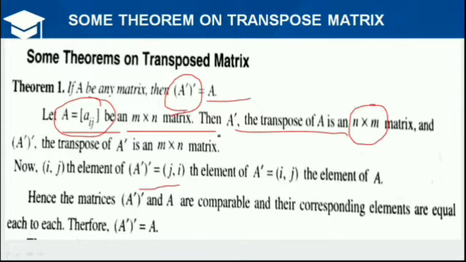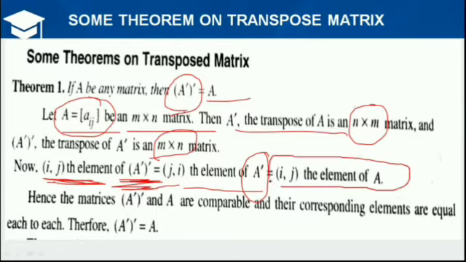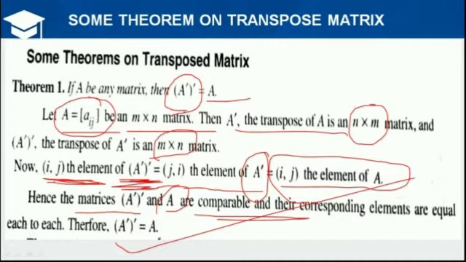And again we find the transpose of A transpose, then its order will be m by n, which is equal to the order of the matrix A. That means the ijth element of the transpose of A dash is equal to the ijth element of A. Obviously the matrices transpose of transpose of A and matrix A are comparable here because they are of the same order, and hence transpose of transpose of A is equal to the matrix A itself.